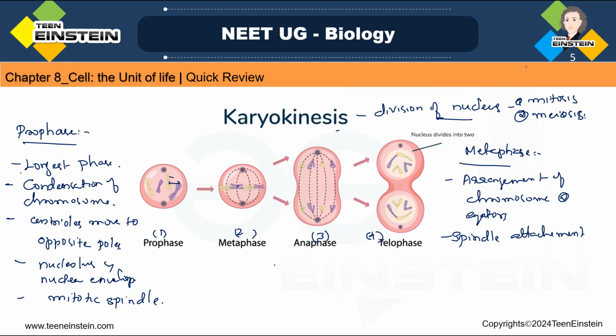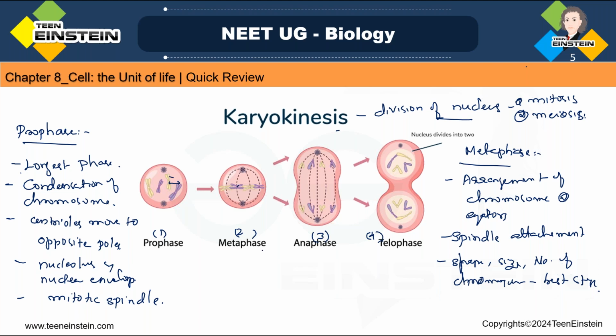See, this is the best stage to observe the shape of the chromosomes, the size of the chromosomes, and the number of chromosomes. In this stage, they are arranged at the equator in a very clear way. You can see the size, shape, and number of chromosomes. This is the best stage to watch all these things. Okay, that is the metaphase.